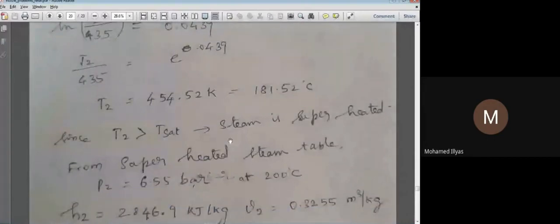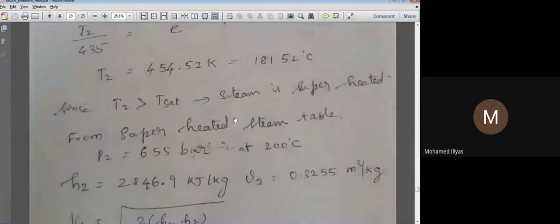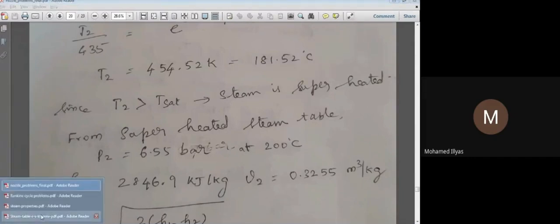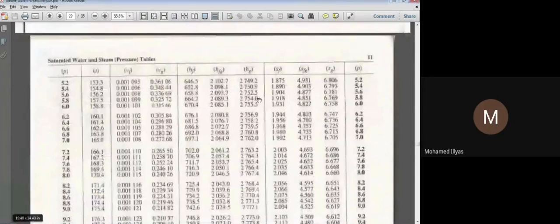So what we'll do now is again take our superheated steam temperature, so that we can proceed with our H2 and V2 and all. Okay, for our T2 we have got 181.52 here, so I'll go back to our superheated steam table and use that.